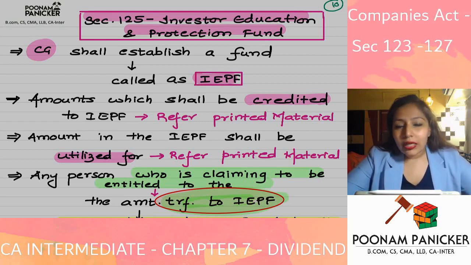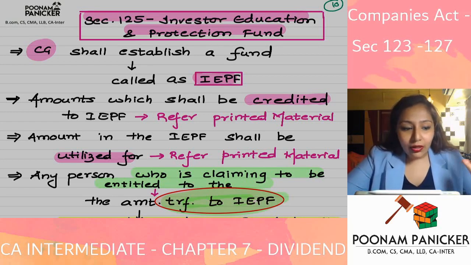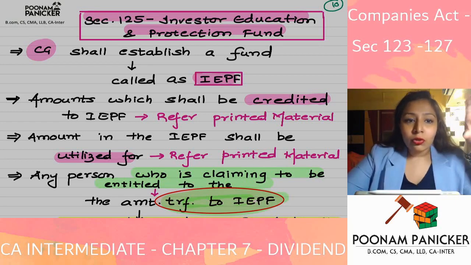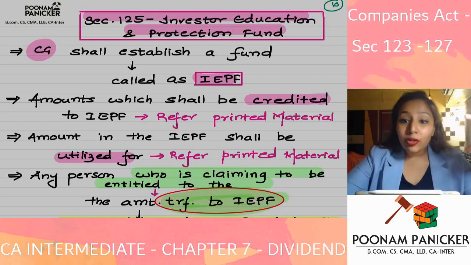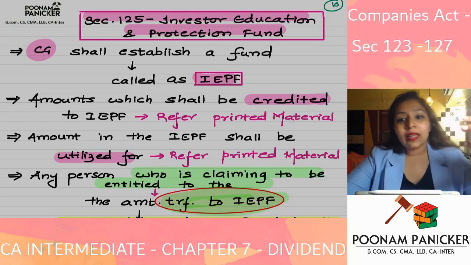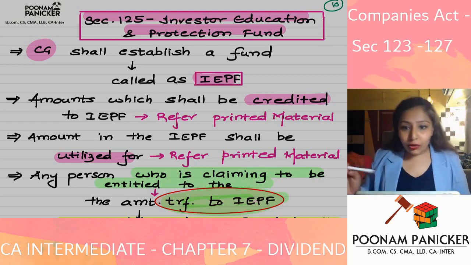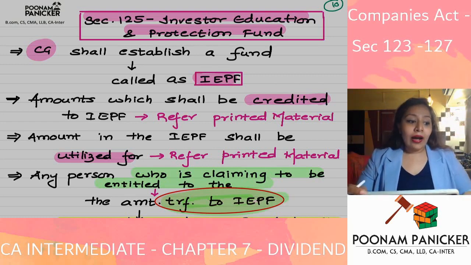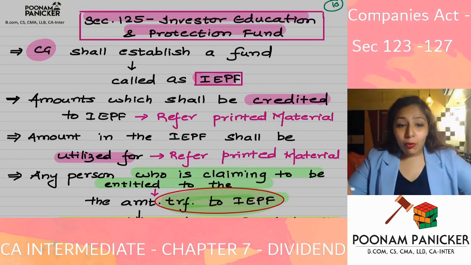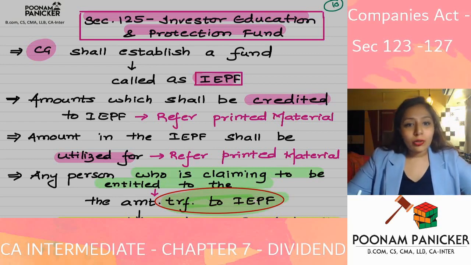To create any statutory fund like this, it cannot be done without the power in the law. So to set up any fund, or to set up any tribunal, the power has to be there in the act, the power has to be there in the law. So the Investor Education and Protection Fund has been set up under Section 125 of the Companies Act 2013.